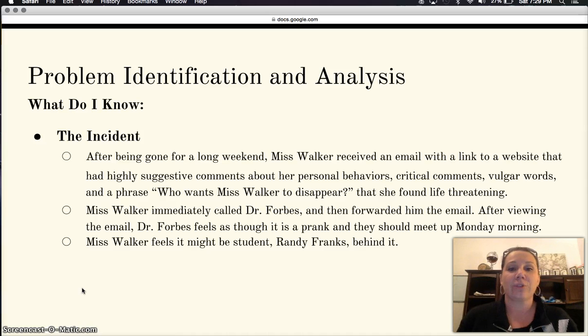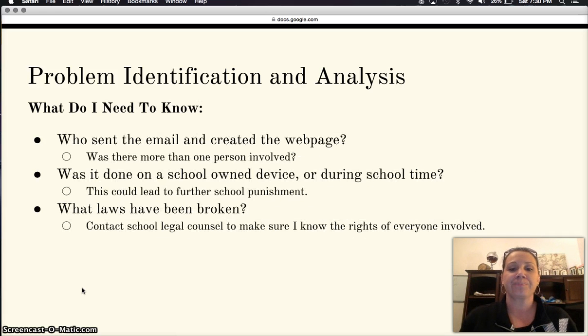After being gone for a long weekend, Miss Walker received an email with a link to a website that had a lot of negative comments about her personal behaviors, vulgar words, and a phrase that said, "Who wants Miss Walker to disappear?" With this, she felt that there was a threat on her life, and she immediately contacted Dr. Forbes and then forwarded him the email. After viewing this email, he felt that it was only a prank, but did decide to meet with her on Monday morning. Miss Walker felt that it was potentially done by a student, Randy Franks.